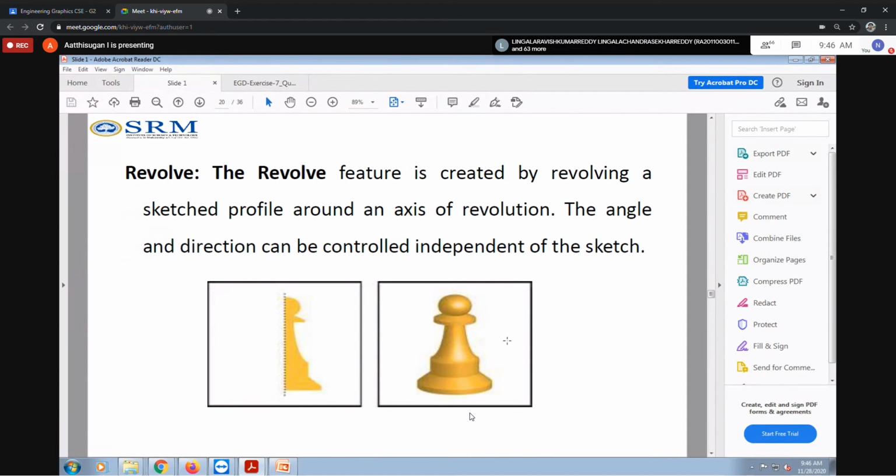You can see this is just a coin. They did it using the revolve command. They are not drawing it fully, so they did only one half. Then using the revolve command, they made the one solid. I'll explain this command also.